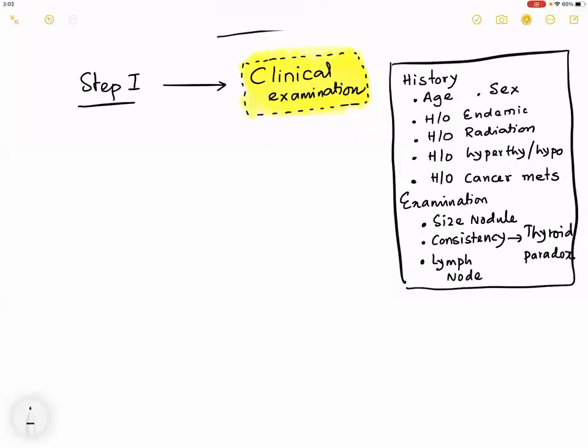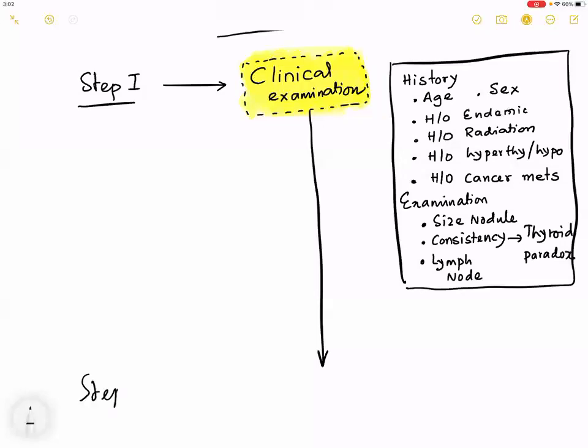Have you completed writing the box? Yes, sir. Let us wait for others. So history of age, sex, endemicity, radiation, hypothyroidism, cancer met, size of nodule, consistency, lymph node. If all of you have completed, please give me yes, and then I will proceed. Yes, sir. Good. Done, sir.